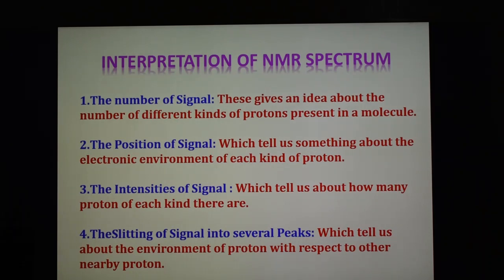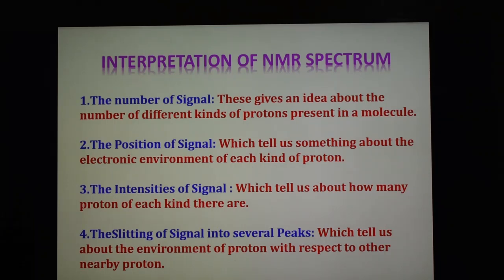For example, ethyl alcohol, CH3CH2OH. So there are CH3 protons, CH2 protons, and OH protons. So there are three different types of protons. In this way it gives an idea about the number of different kinds of protons. So the number of signals: how many signals are there? 1 signal, 2 signals, or 3 signals, like that.